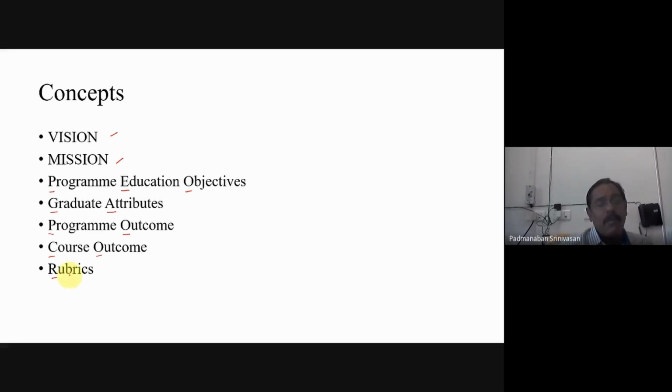So one by one, let me take up. We are going from the vision and we will end with the course outcome. Rubrics are only used for evaluation. It's an evaluation tool, that's all. It will be better to have this, and that also we'll discuss at the end. So since we start with the vision and end with the course outcome, we call this a top-down model.